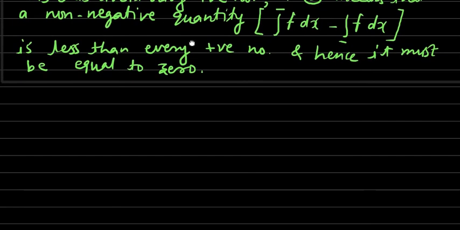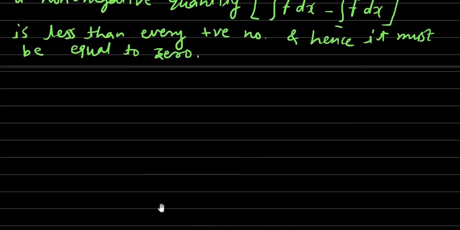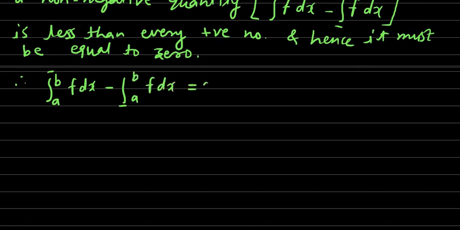So therefore, the upper integral from a to b of f dx minus the lower integral from a to b of f dx, this difference is equal to 0, which means that they must be equal.